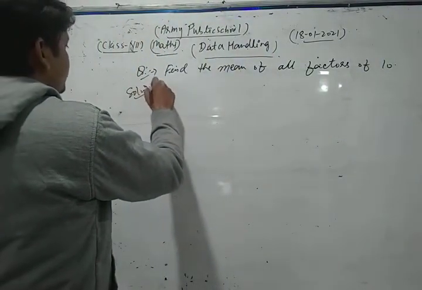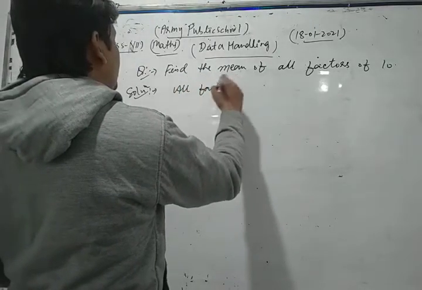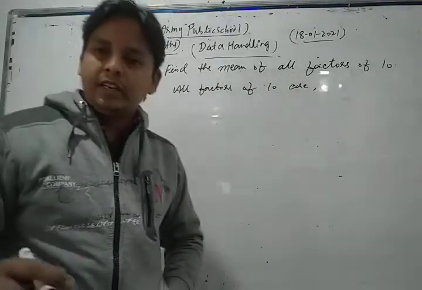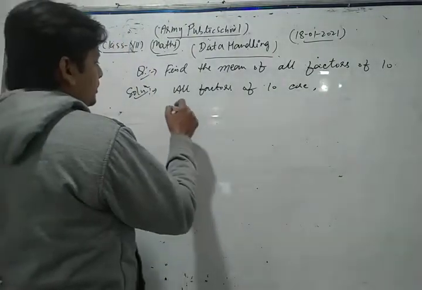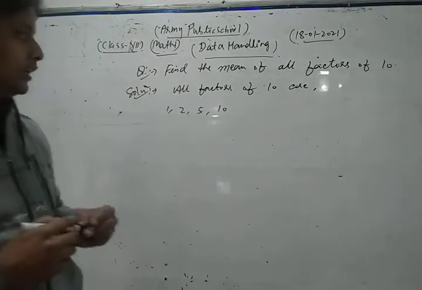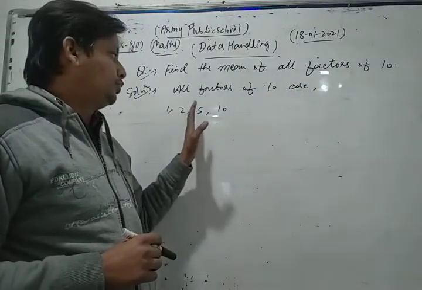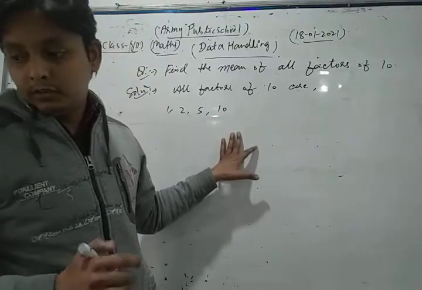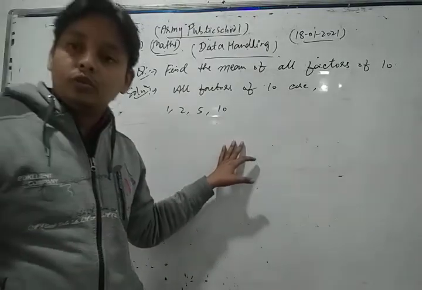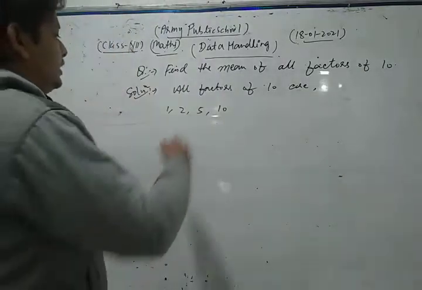Let's see its solution. First of all, write all factors of 10. All factors of 10 are what? 1, 2, 5 and 10 itself. So in this way all factors of 10 are 1, 2, 5 and 10 itself. Now, dear students, in this way we have a data. Here, these are the observations.